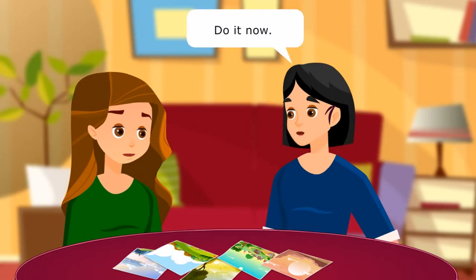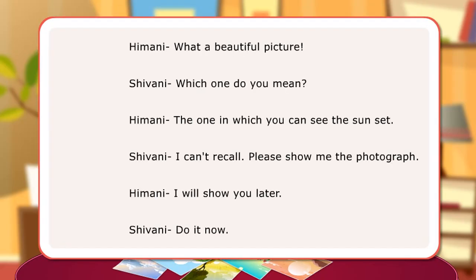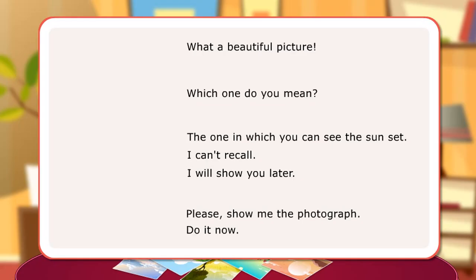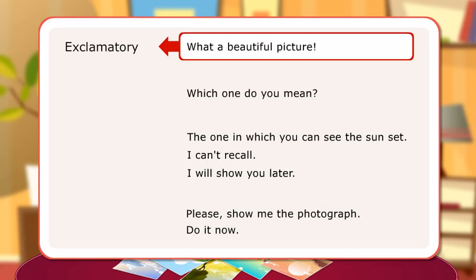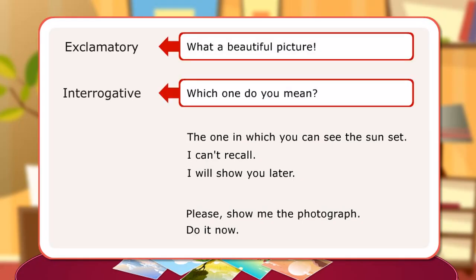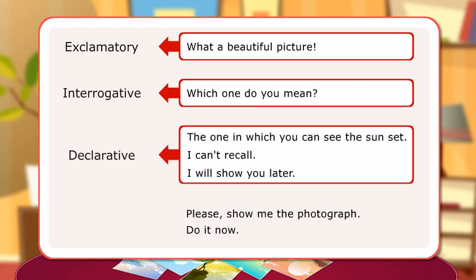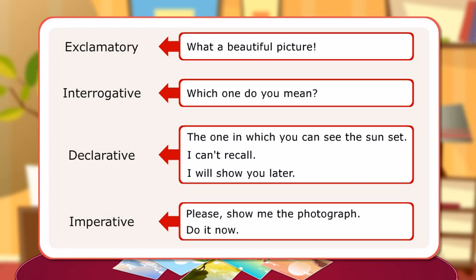Do it now. In the dialogues, the girls have used different kinds of sentences to state something, make a request, issue a command, or make an exclamation of joy. The following sentences are examples of different kinds of sentences. Exclamatory: What a beautiful picture. Interrogative: Which one do you mean? Declarative: The one in which you can see the sunset. I can't recall. I will show you later. Imperative: Please show me the photograph. Do it now.